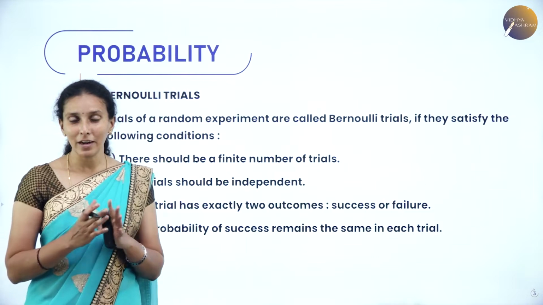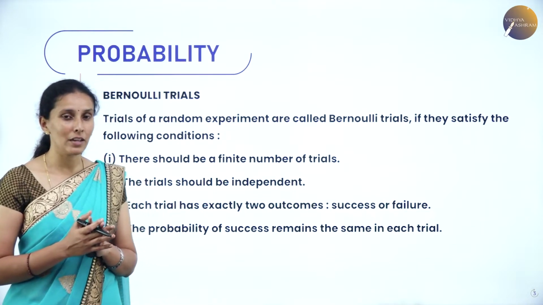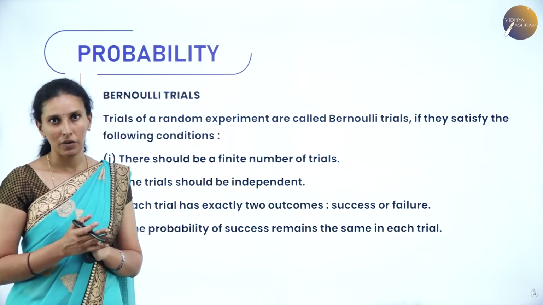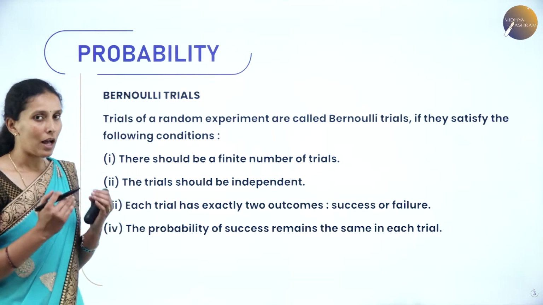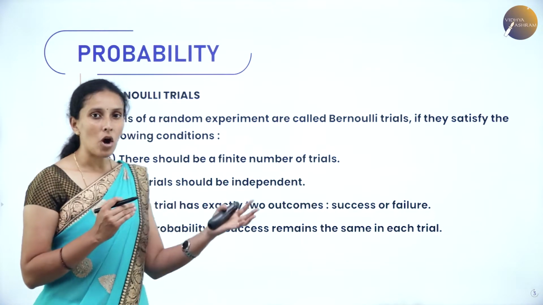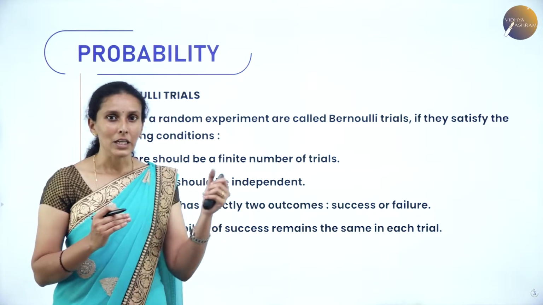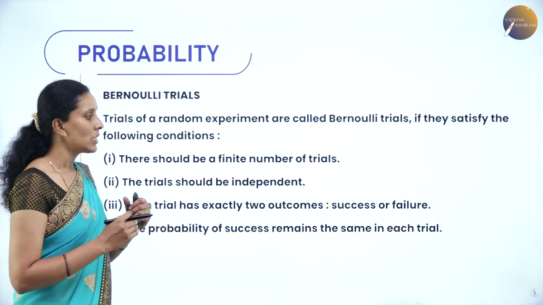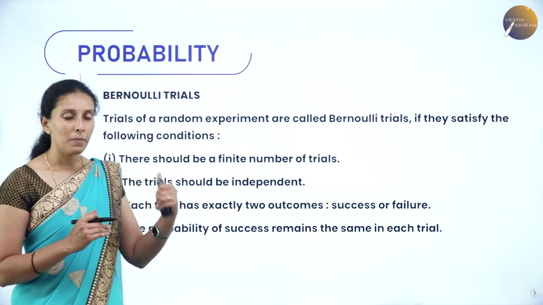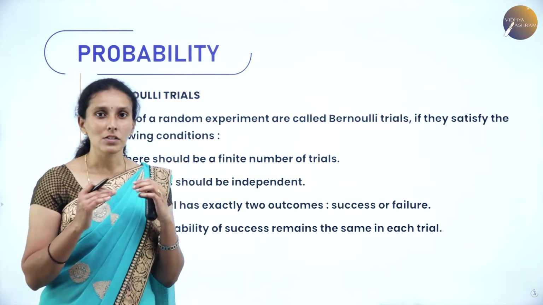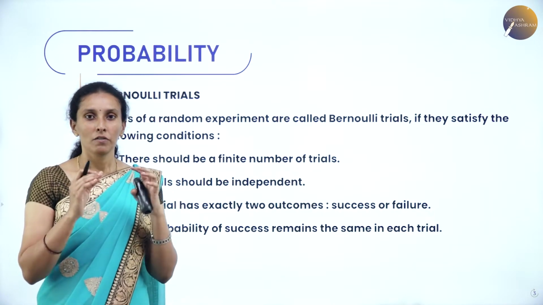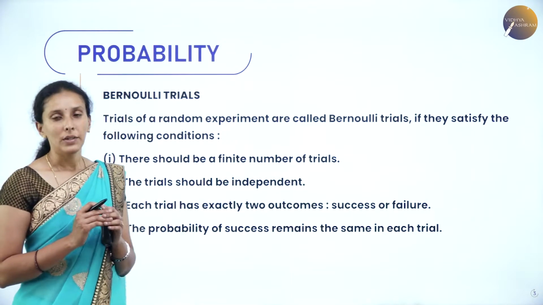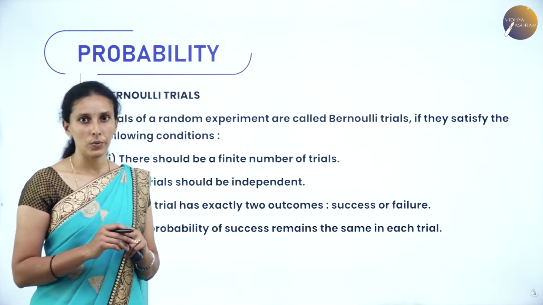So we know independent events. What do you mean by independent events? An event which does not affect the occurrence of the other event is nothing but independent events. So the occurrence of one trial must not affect the event happening in the next trial. Each trial has exactly two outcomes, success or failure. So here in Bernoulli trials, we do not take the outcome of an event. We either consider our event as success or failure. Thus we have only two outcomes in Bernoulli trials.